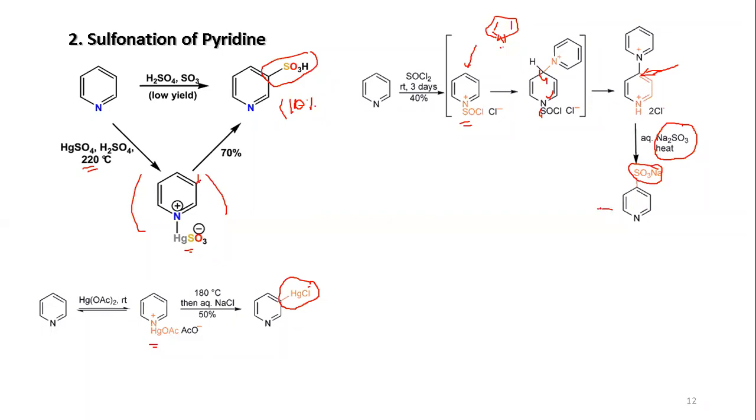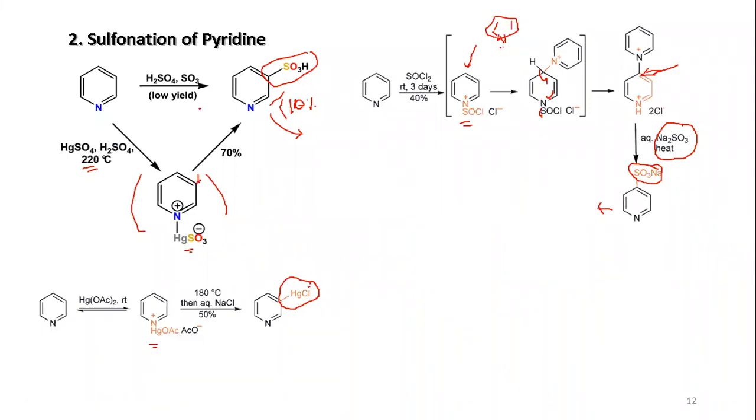Okay, so first what you do, you treat with... actually this is the salt that will be generated, and if you do acidification, you will have SO3H here with a protonation here. Actually it doesn't remain in this way, you will have a zwitterion, so this proton will be here, so NH plus SO3 minus, so that will be the actual compound. So this is about